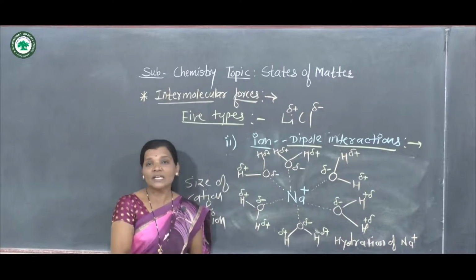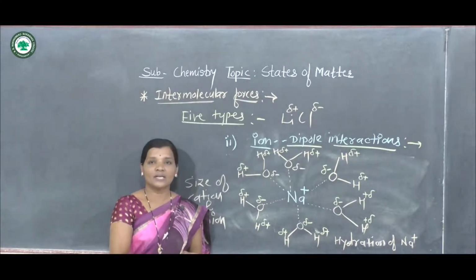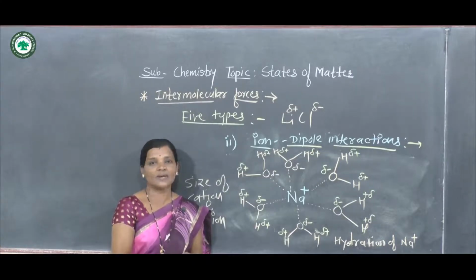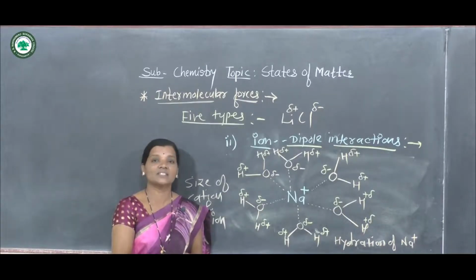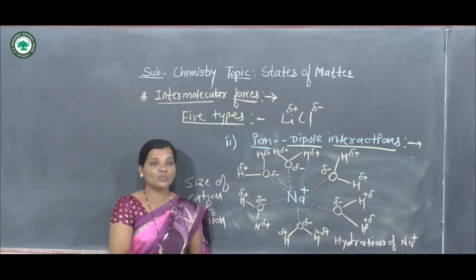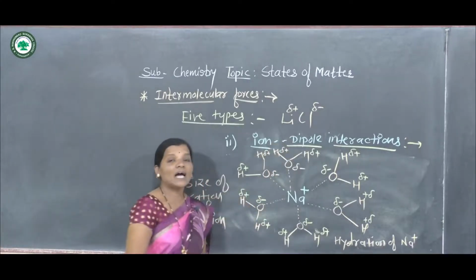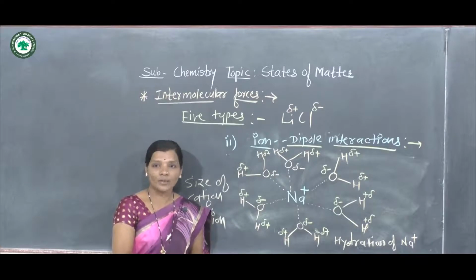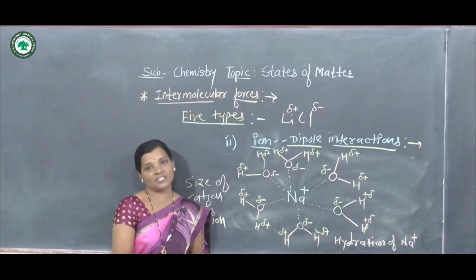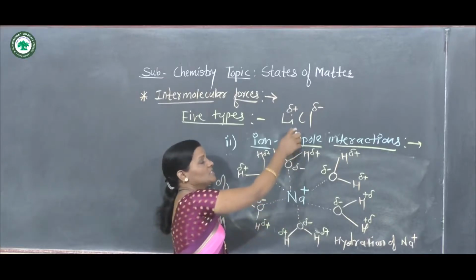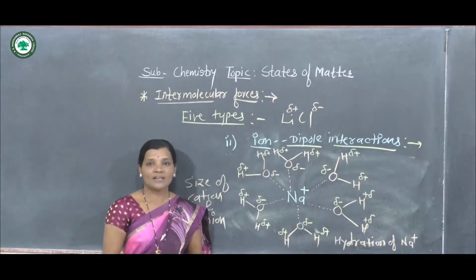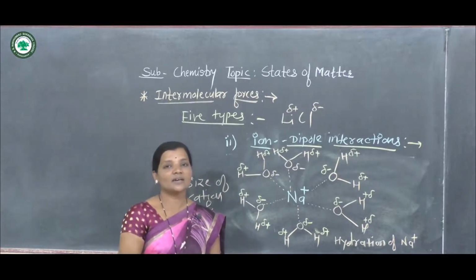LiCl should be ionic in nature, because when it is dissolved in water there is ready separation into Li plus and Cl minus ions. But if we compare the sizes of Li plus and Cl minus ions, the Li plus cation is much smaller than the Cl minus ion. The interactions between Li plus and the negative end of the polar molecule are stronger due to the smaller size of Li plus, and so covalent character is induced in the LiCl molecule.